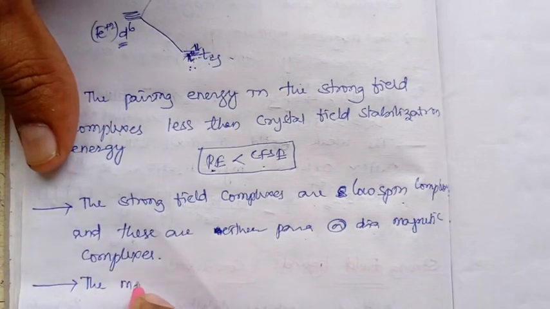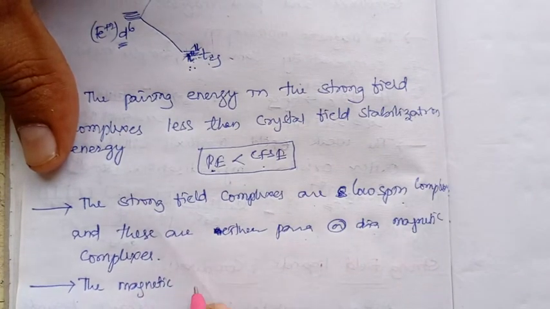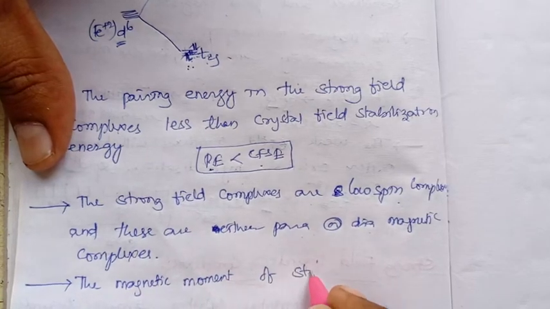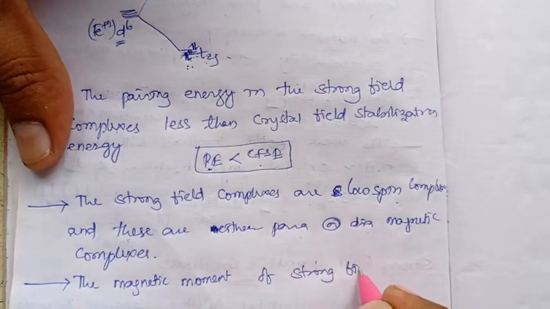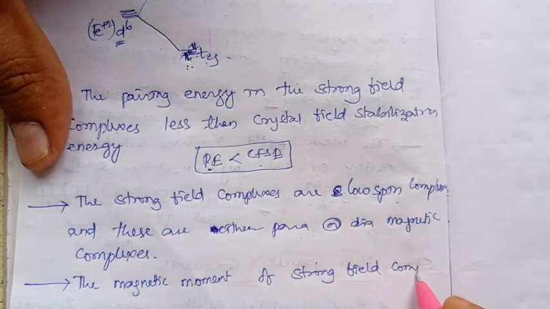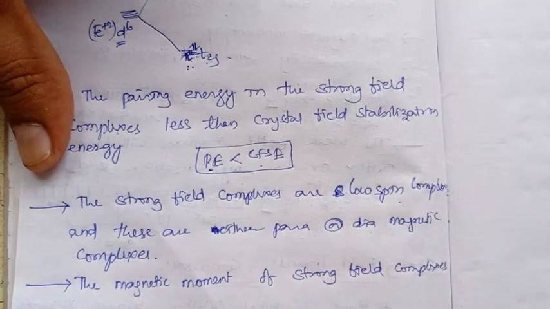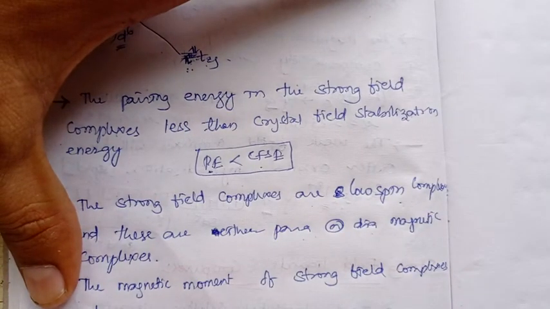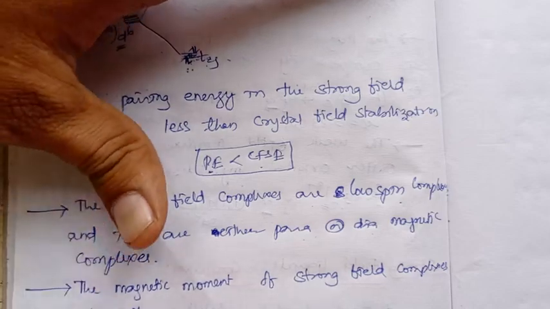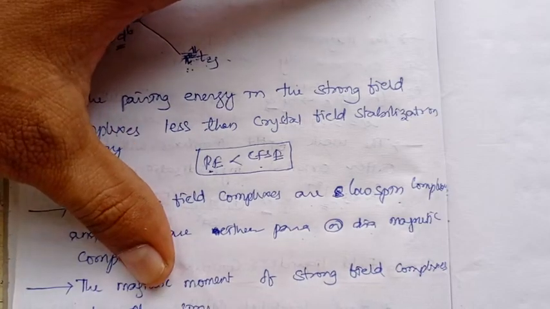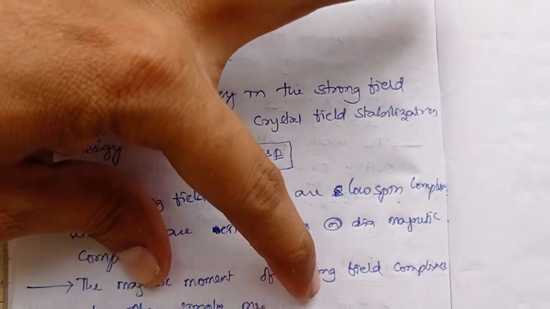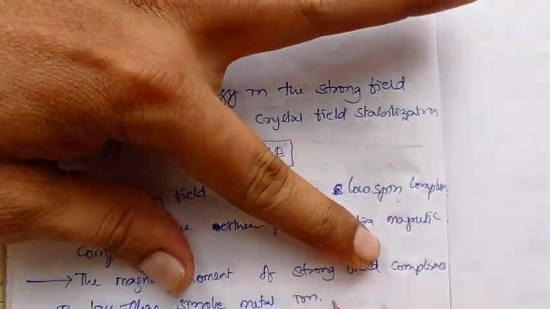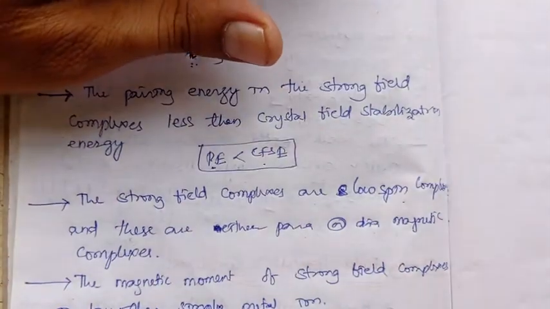Next, the magnetic moment of strong field complexes is less than that of the simple metal ion, right?